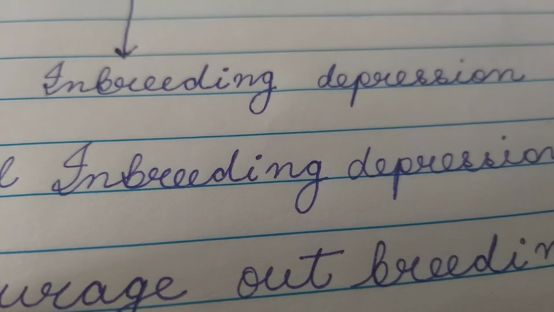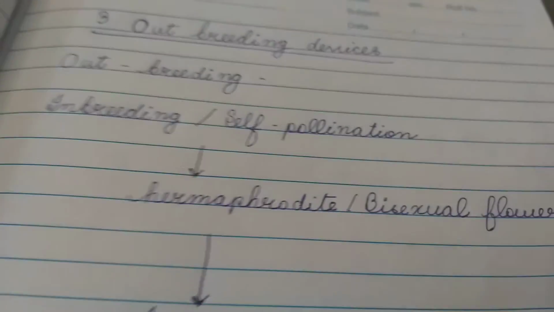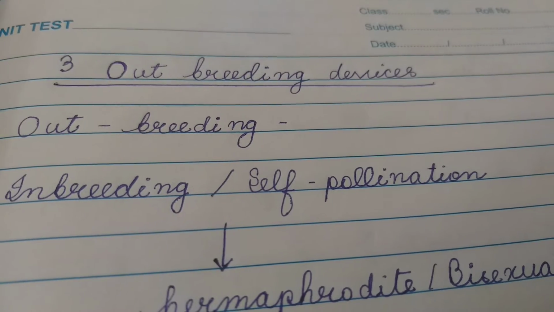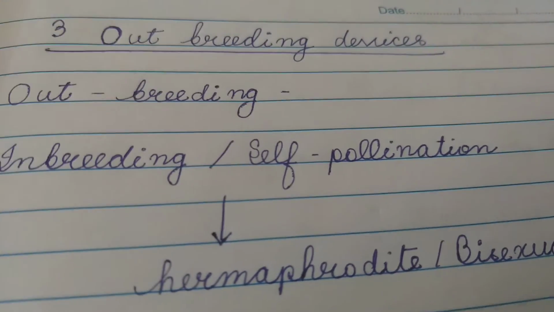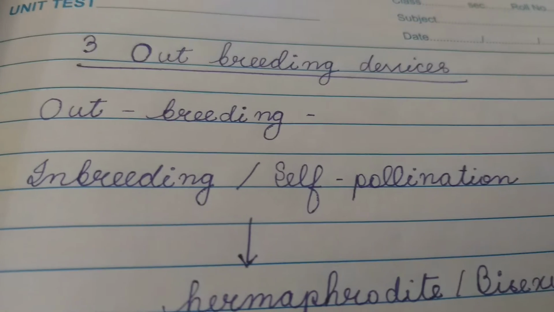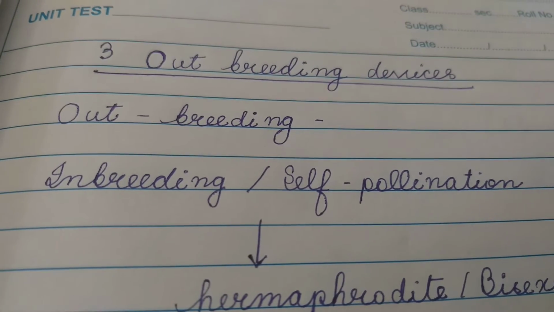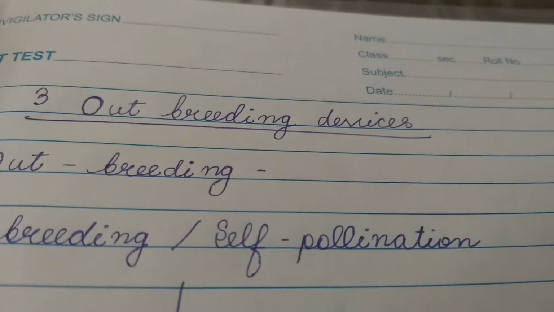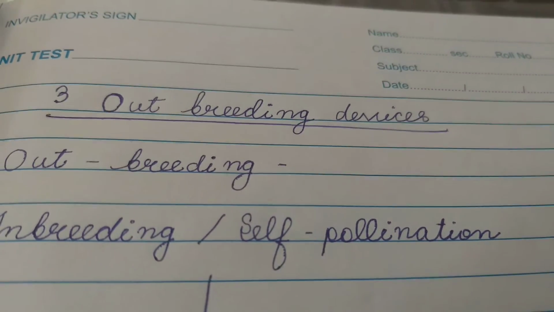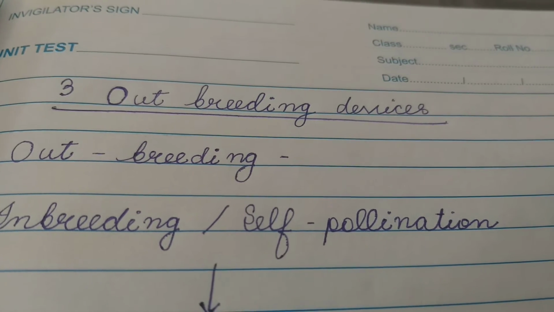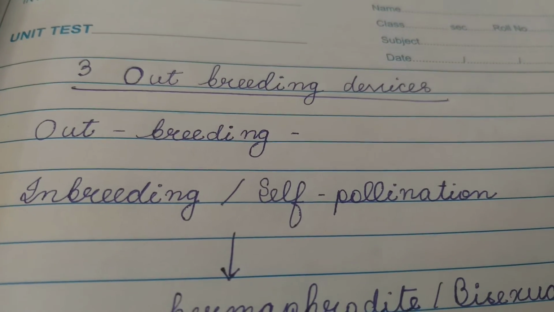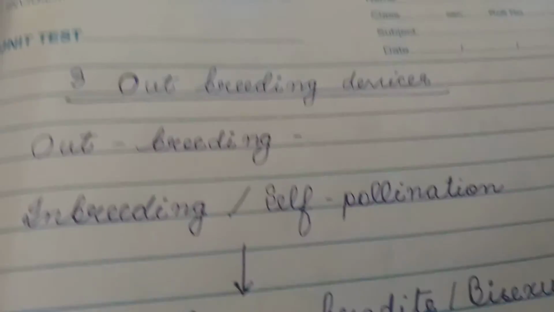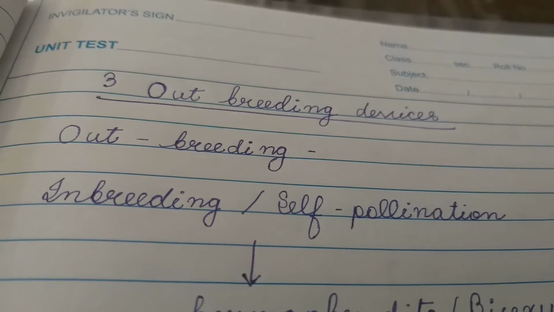In order to avoid inbreeding depression, the flowering plants usually encourage outbreeding and avoid inbreeding. How do they avoid inbreeding? For this, they have adopted 3 devices which are called outbreeding devices. 3 important devices by which they encourage outbreeding and discourage inbreeding. The 3 outbreeding devices. Number 1,